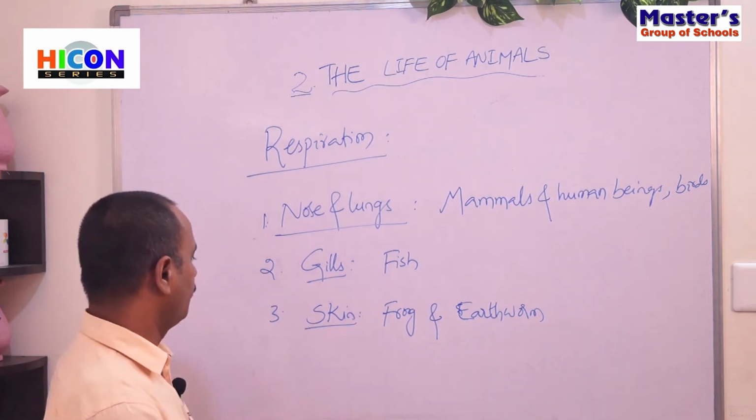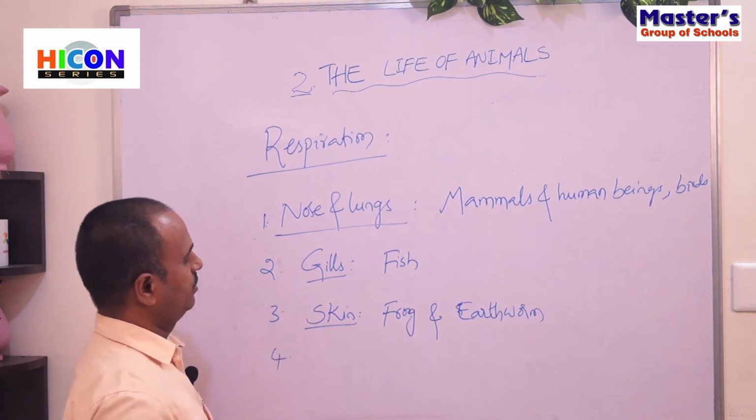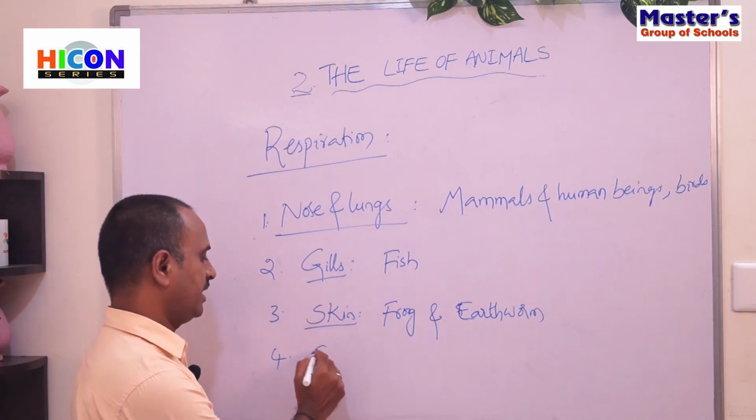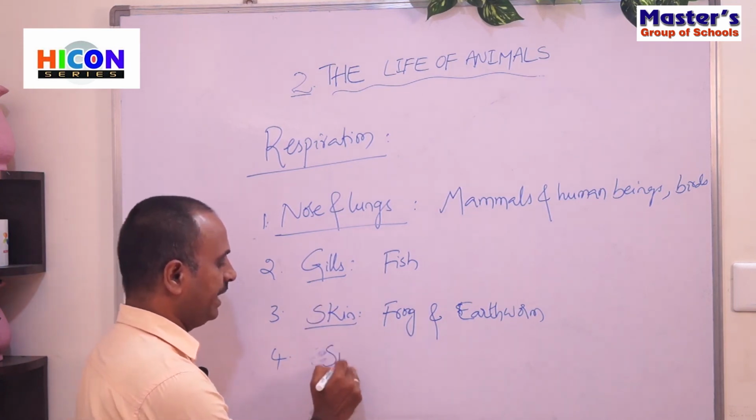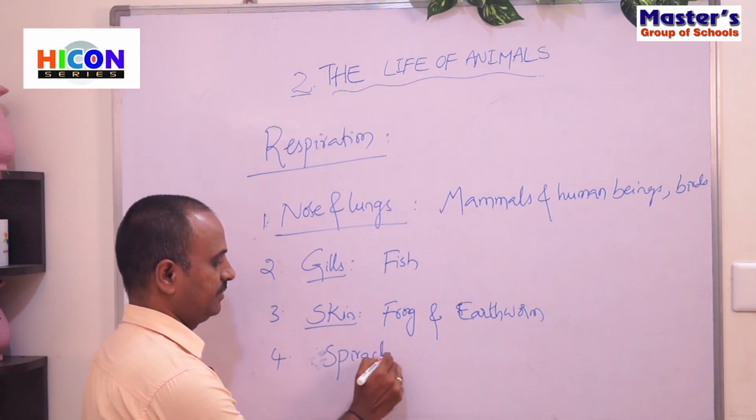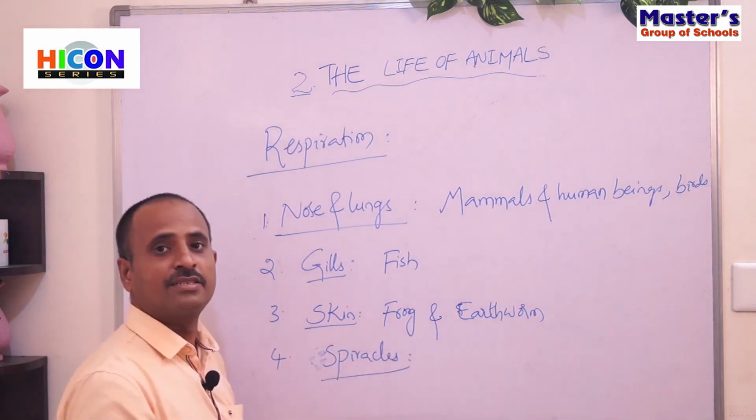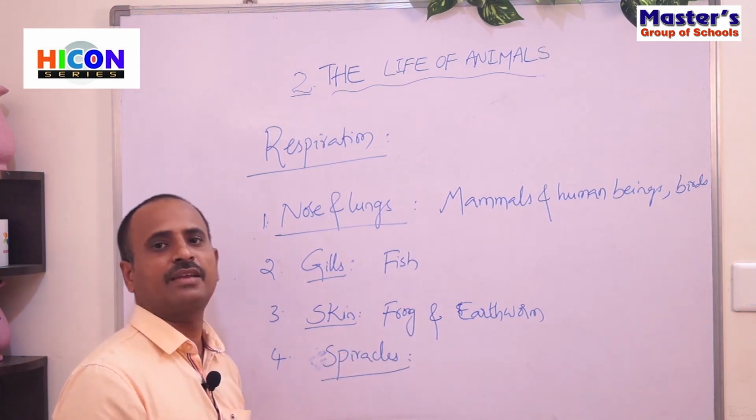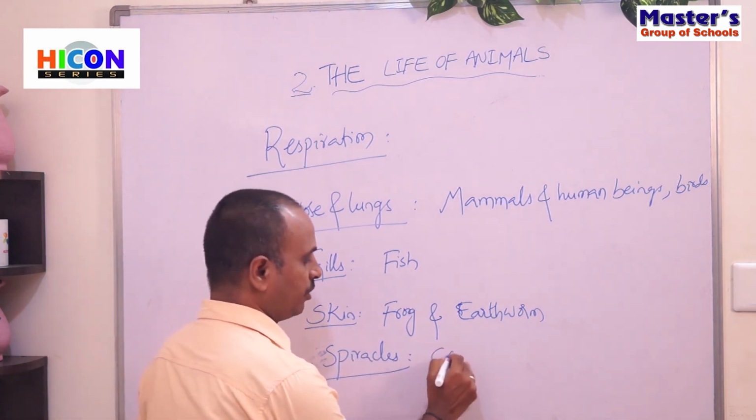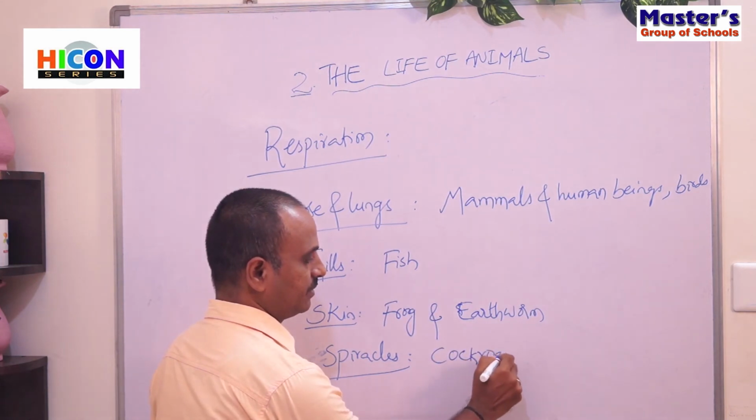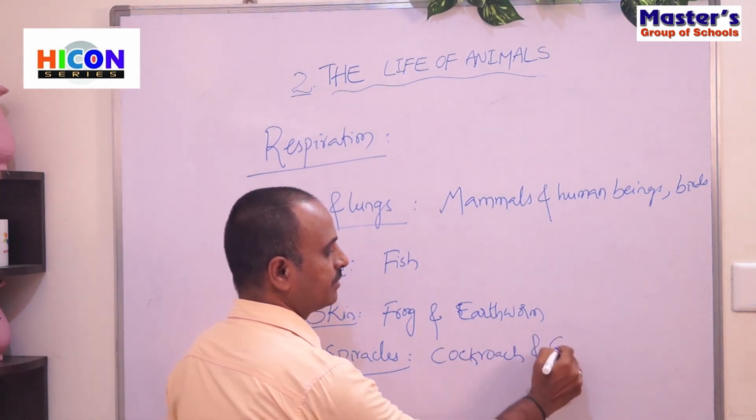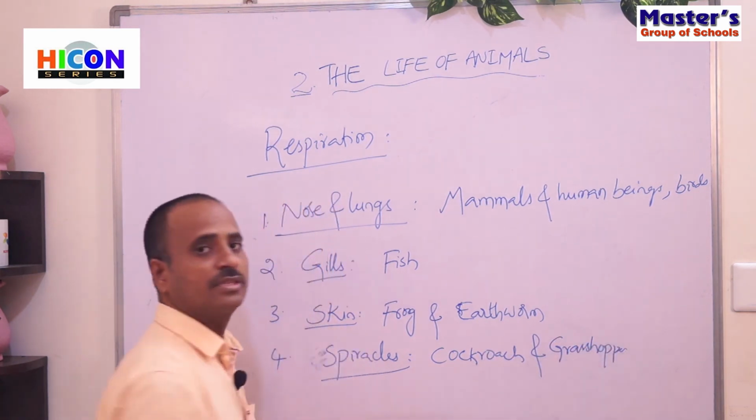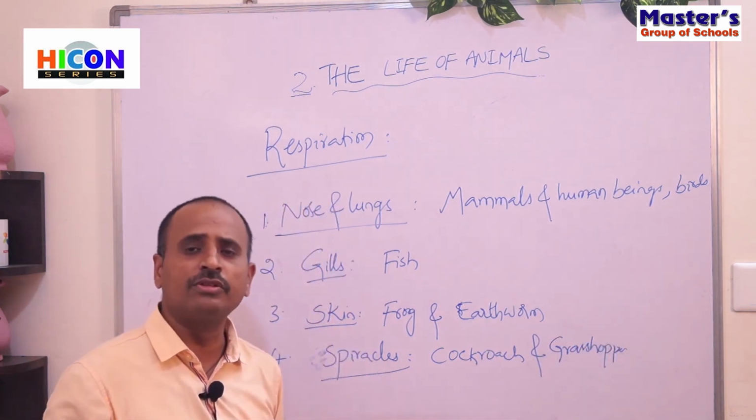And the fourth breathing organ. The fourth one is spiracles. Some animals, especially some insects, will breathe through their spiracles. Examples are cockroach and grasshopper. Children, these are some examples of animals which breathe through their spiracles.